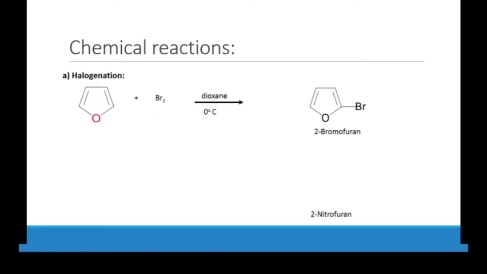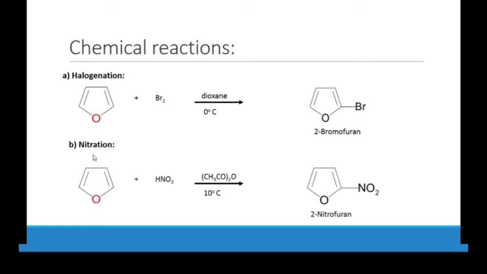So we will start with the first electrophilic reaction, which is halogenation with bromine, and then we have 2-bromofuran at position 2 at 0 degrees. And then we have nitration. If furan reacts with HNO3, we have 2-nitrofuran at position 2, because we already discussed that at position 2 we have three resonance structures, but at position 3 we have two. That's why position 3 is less stable than position 2.